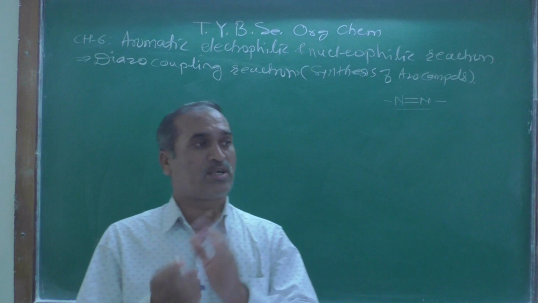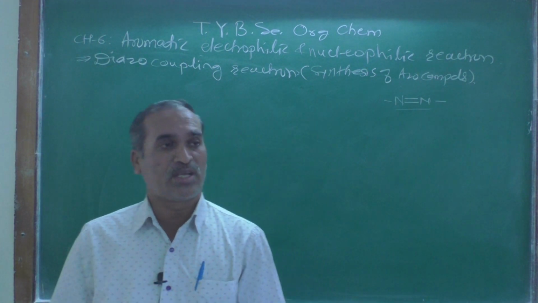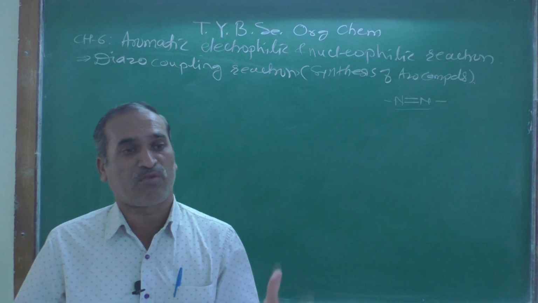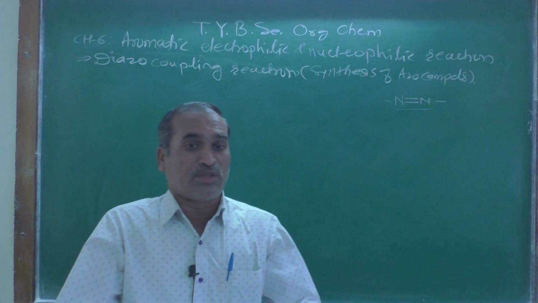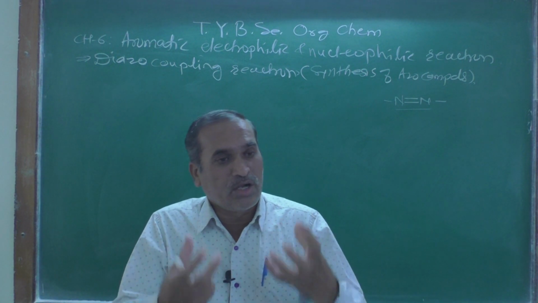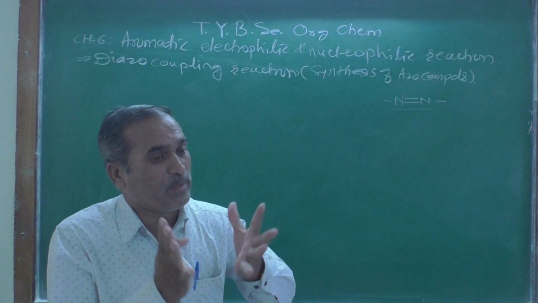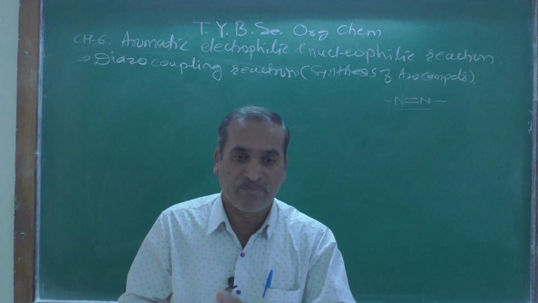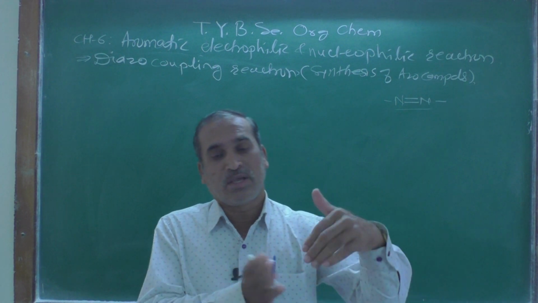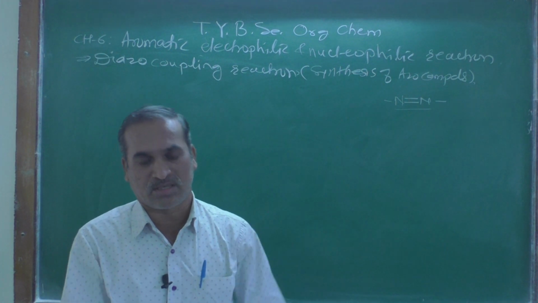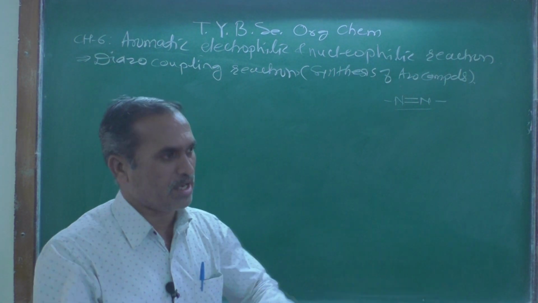Now, as we know, primary aromatic amines, when treated with sodium nitrite, form a diazonium salt, as we know. And that diazonium salt is versatile; a variety of aromatic compounds we can prepare from it. That type of reaction you have learned in your previous classes, like in SYBSc, where we have seen most of the reactions.